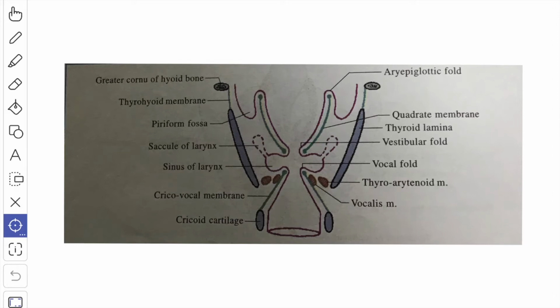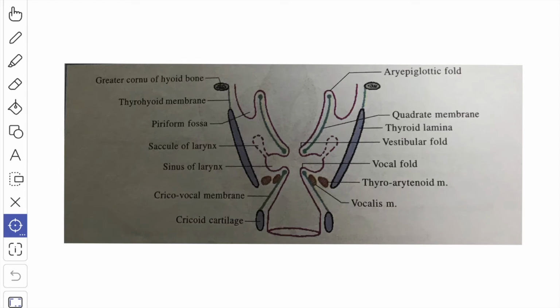The part of the membrane above the sinus is known as the quadrate membrane. The part below the sinus is the cricovocal membrane or conus elasticus. The quadrate membrane extends from the arytenoid cartilage to the epiglottis.